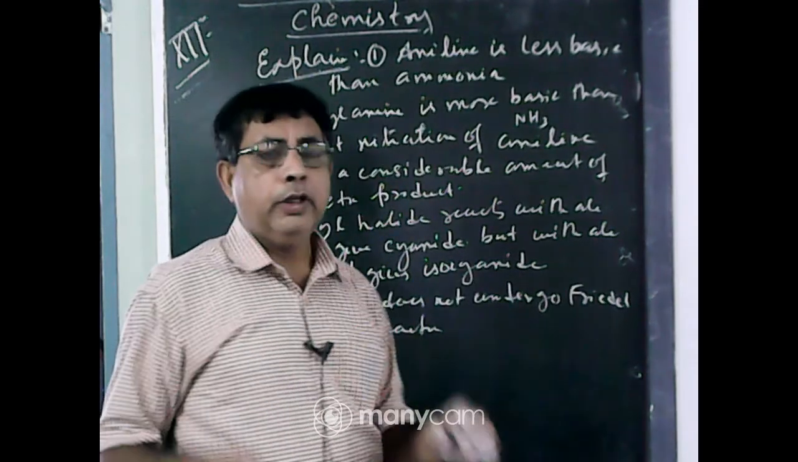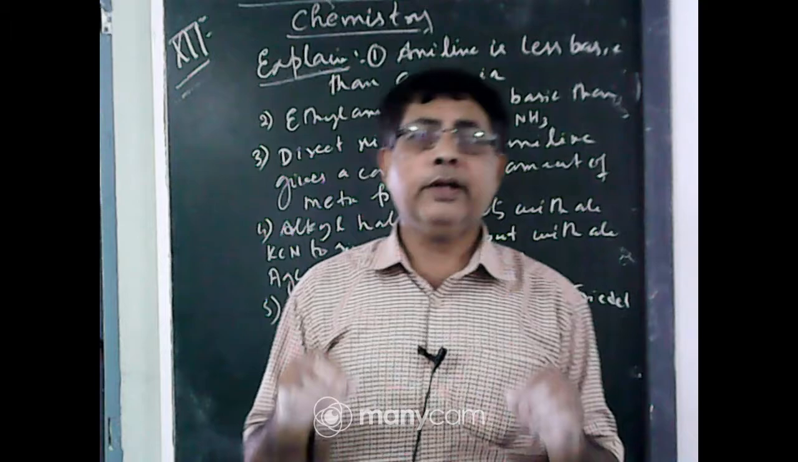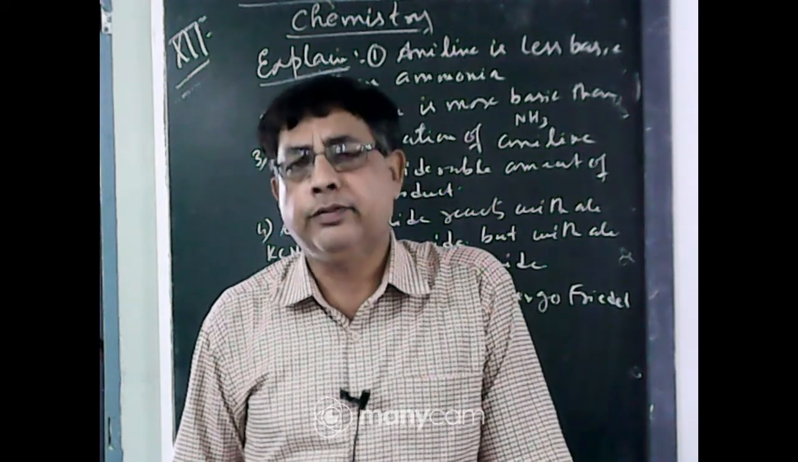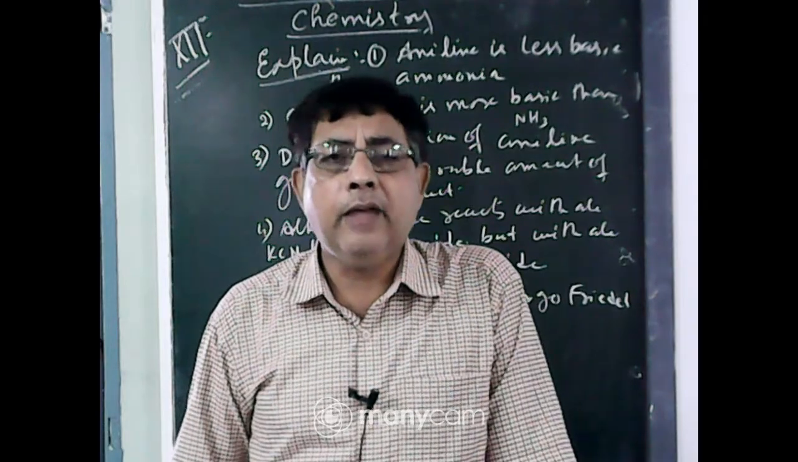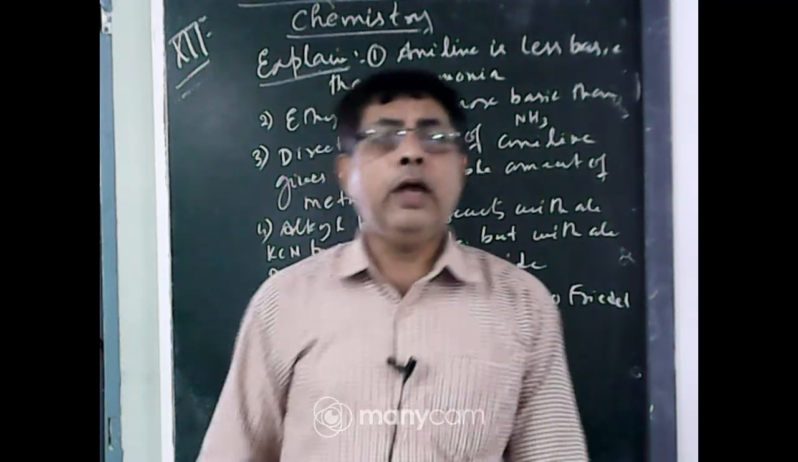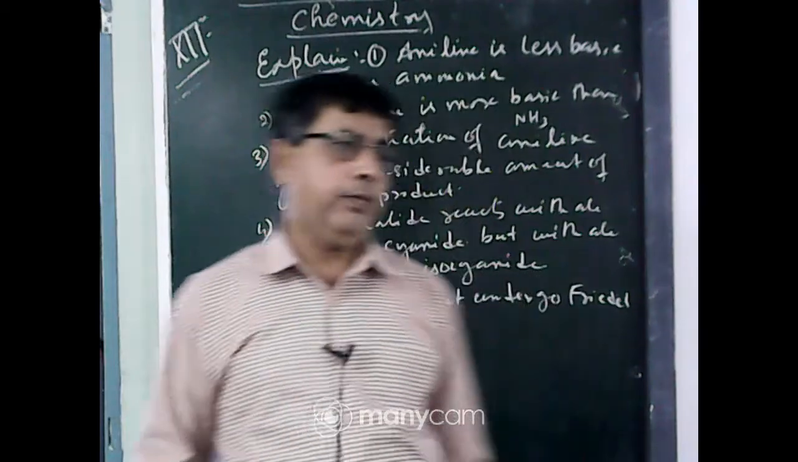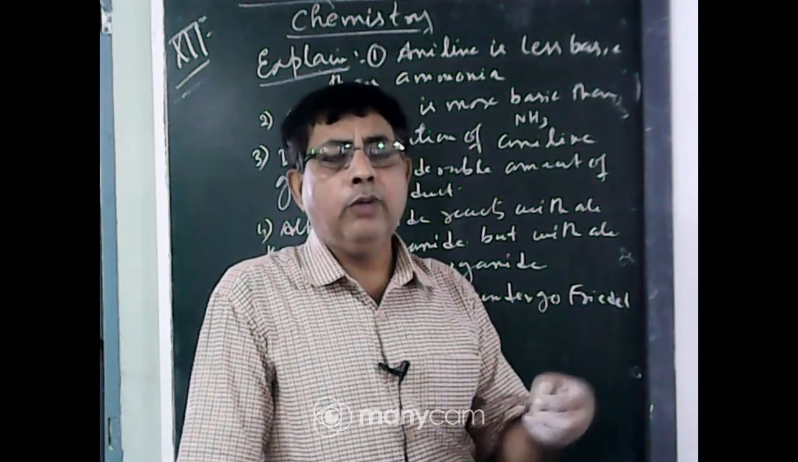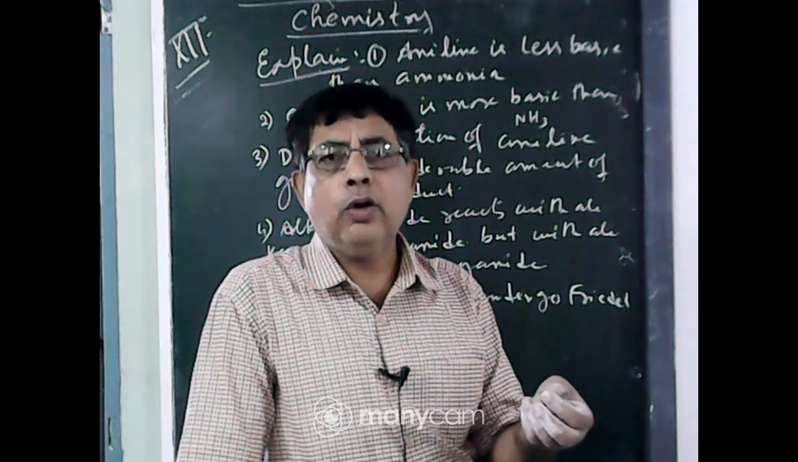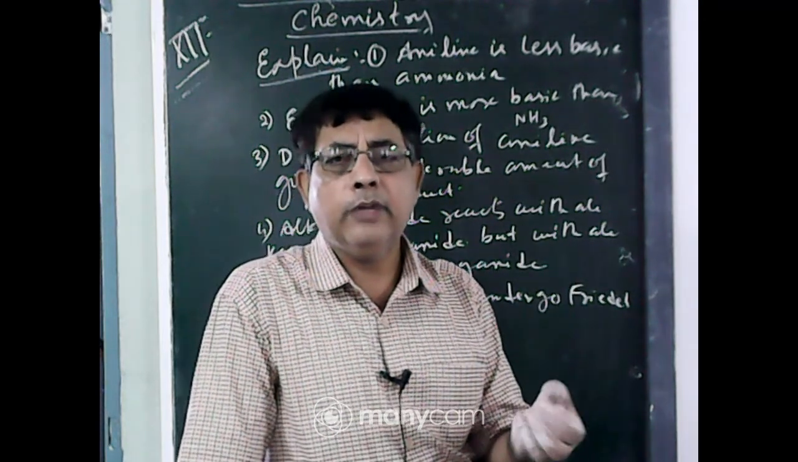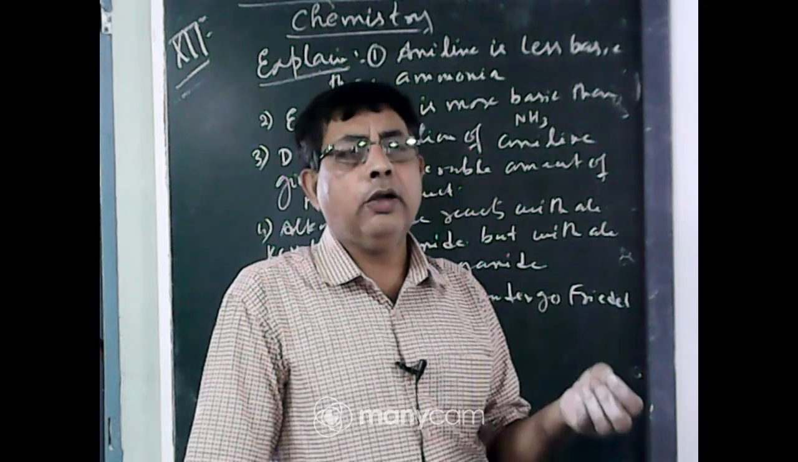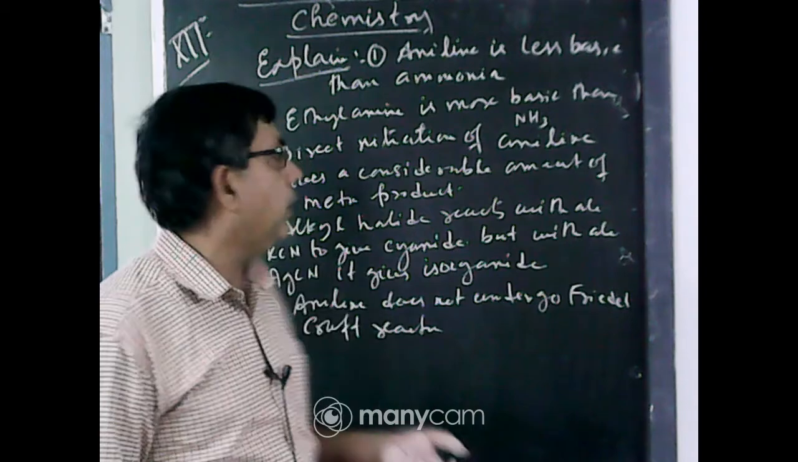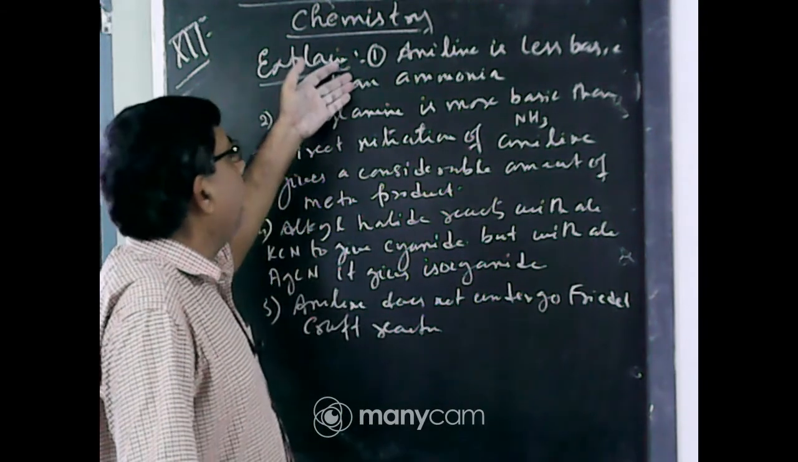Aniline. In aniline, the lone pair of electrons of the nitrogen atom is involved in resonance with the benzene ring. So it is less available for protonation. So aniline is less basic than ammonia. You know aniline has a benzene ring, so this lone pair of electrons is involved in resonance with the benzene ring, making the ortho and para positions negatively charged. So the lone pair on the nitrogen atom is not easily available for protonation as compared to ammonia. So aniline is less basic than ammonia.